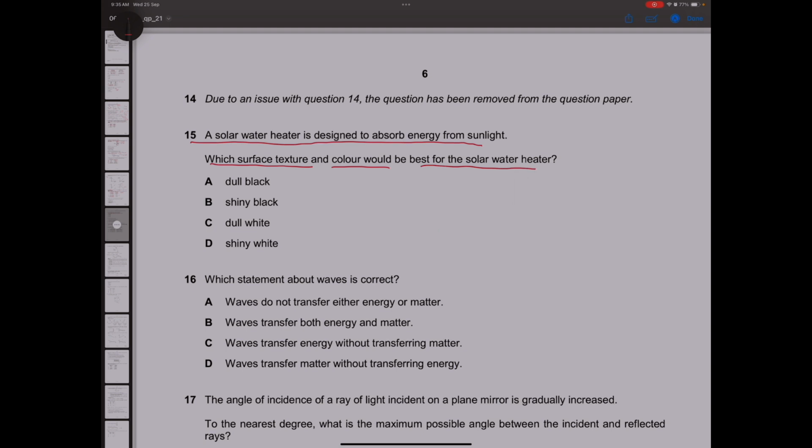So they're simply asking you which color absorbs the most amount of heat. It will be dull black. Black is the best absorber. Now, between dull black and shiny black, dull black is the better one. Shiny black will still reflect some because it is shiny, but the dull black will absorb all of it. So option A will be the correct one.